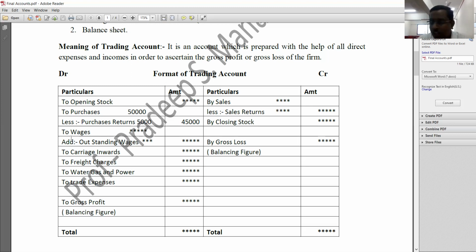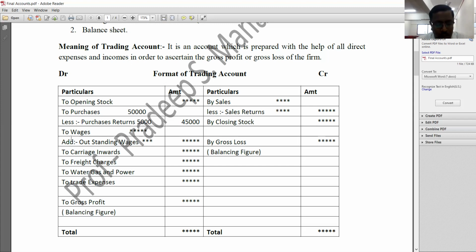Then the next thing is water, gas and power that is consumed during the time of production. That must be considered while preparing trading account. And another thing that we need to consider is trade expenses. So these are certain prominent expenses which we must record on the debit side of trading account.